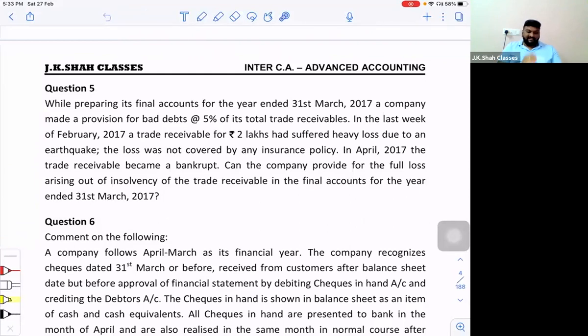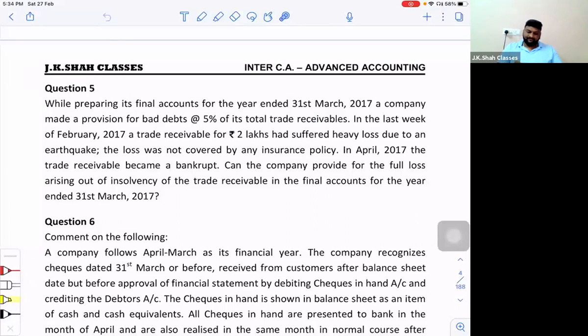What is question number 5 saying? While preparing its final accounts for the year ended 31st March 2017, a company made a provision for bad debts at the rate of 5% of its total trade receivables. That is, 5% of the total debtors is provided as doubtful debts, that is RDD.